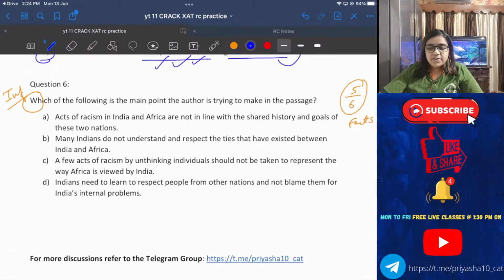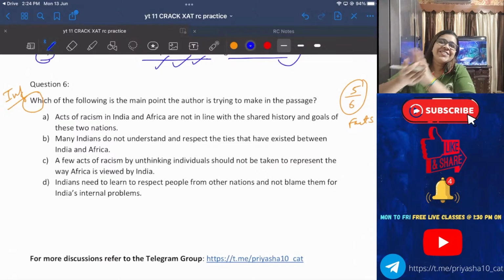Aman B. Ankit D. Yes, yes, Jaideep. Main point means central theme or idea, main idea. The entire passage is revolving around what? Ajay A, Ashutosh C, Avinash B. Chalo, we have got A, B, C, D.